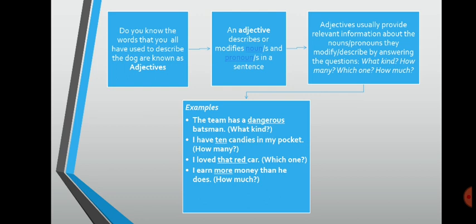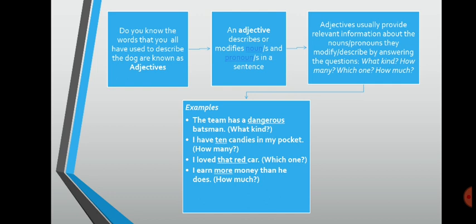I earn more money than he does. How much money? More money. Here you don't have any specific number, 1000, 2000 or whatever, but it is just mentioned more money than he does. And this also answers your question, how much money do you earn?